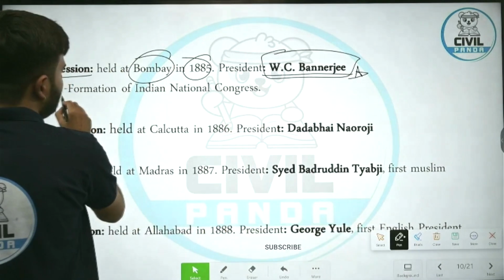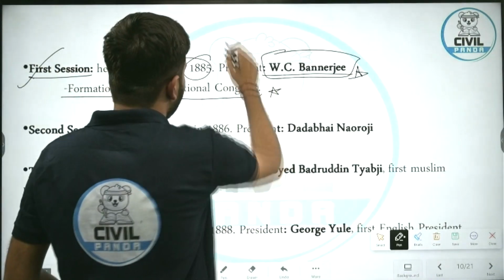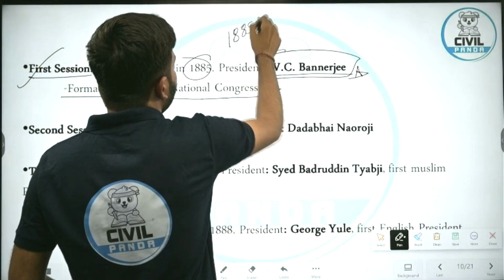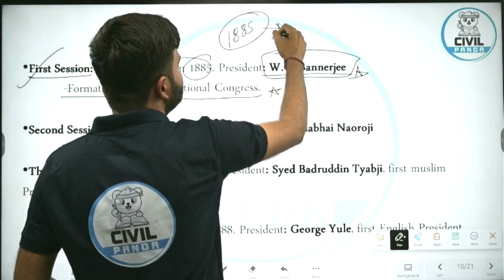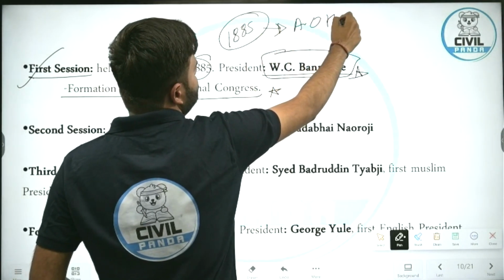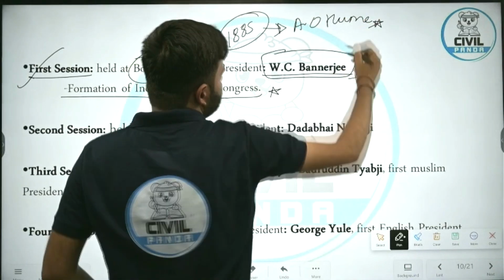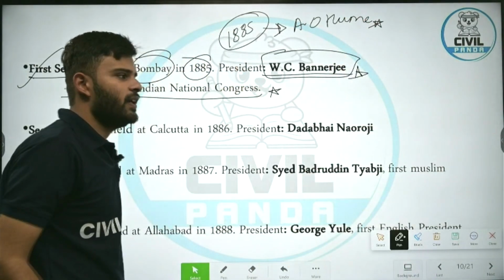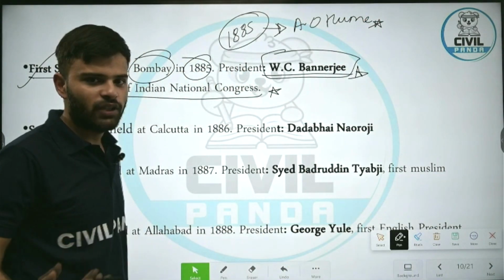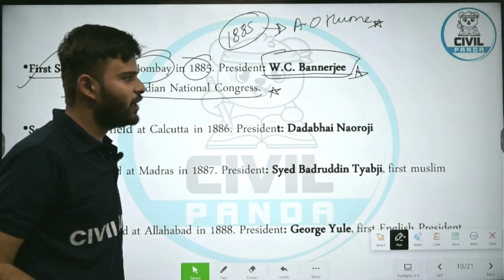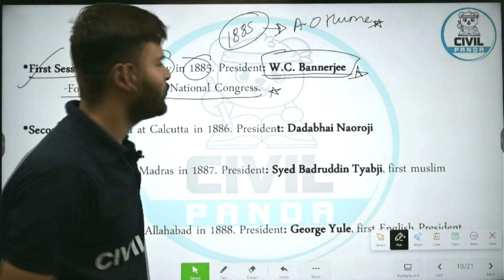Banerjee. Formation of Indian National Congress, 1885, with the help of British East India Company's servant, A.O. Hume. There are various theories about the formation of Indian National Congress, whether it is pressure cooker theory, safety valve theory. These are very interesting topics to read and we'll look upon it when we do mains, of course.